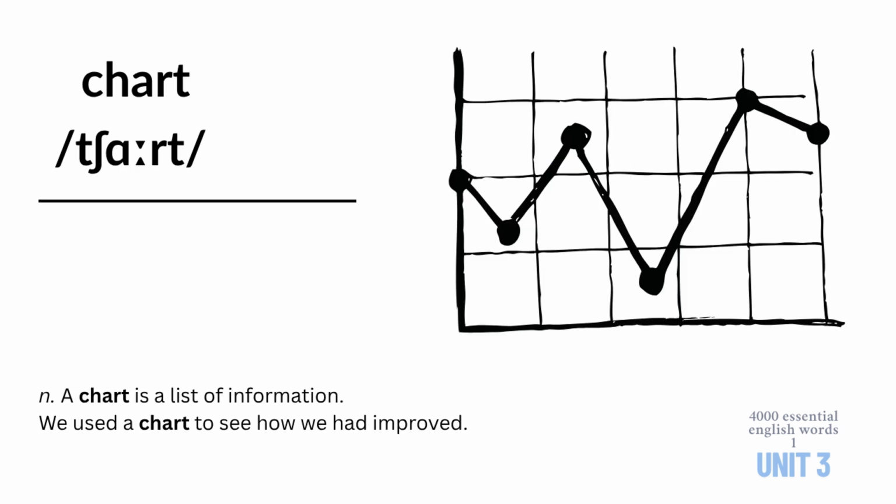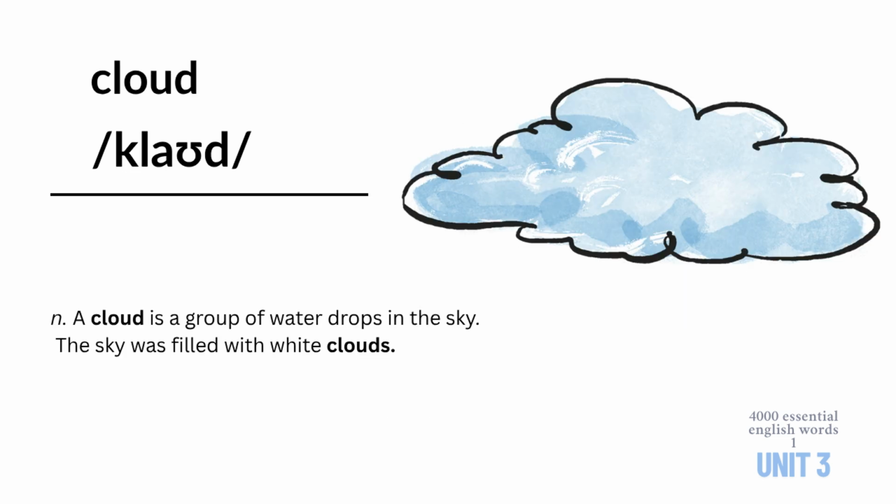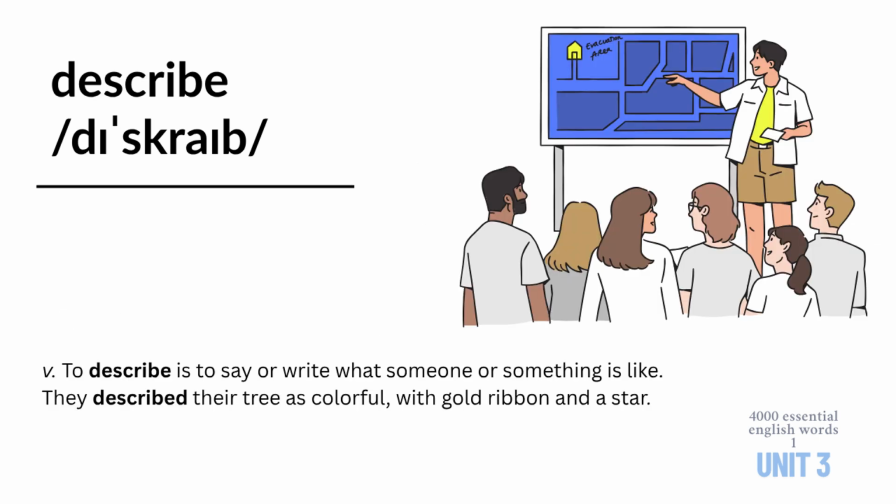Chart. A chart is a list of information. We used a chart to see how we had improved. Cloud. A cloud is a group of water drops in the sky. The sky was filled with white clouds. Describe. To describe is to say or write what someone or something is like. They described their tree as colorful with gold ribbon and a star.